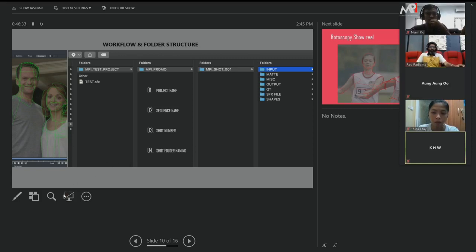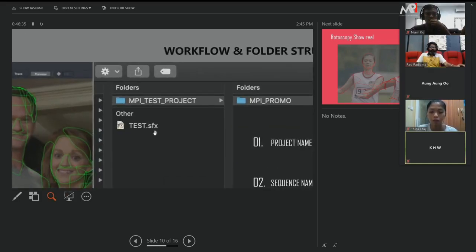The folder structure should be like this. For example, I'm just creating an MPA test underscore project. This is my project. If you have any other project, you have to create one more folder and give the name for the project.